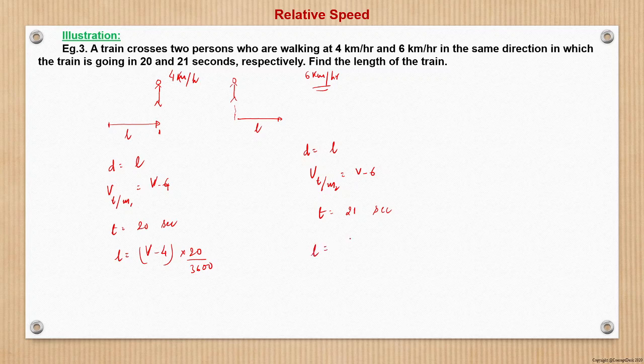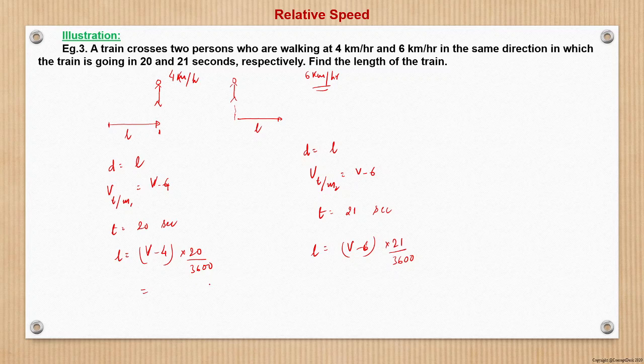And here also we can say the same distance, L is equal to v minus 6 into 21 upon 3600. These questions can be done very easily, but for basic concept clarity I am solving it in the minutest of steps.